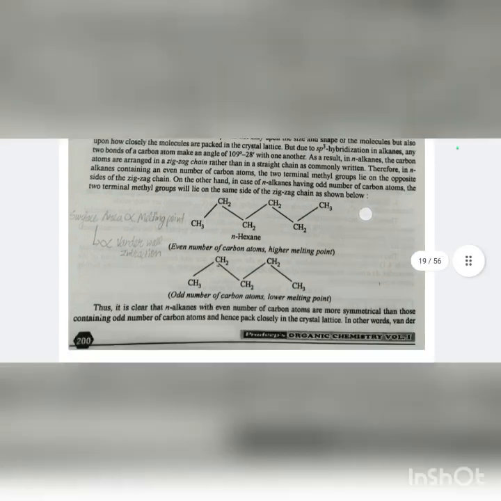But due to sp3 hybridization in alkanes, any two bonds of a carbon atom make an angle of 109 degrees 28 minutes with one another. As a result, in an alkane, the carbon atoms are arranged in a zigzag chain rather than in a straight chain as commonly written. Therefore, in alkanes containing an even number of carbon atoms, the two terminal methyl groups lie on the opposite side of the zigzag chain. On the other hand, in n-alkanes having an odd number of carbon atoms, the two terminal methyl groups will lie on the same side of the zigzag chain.